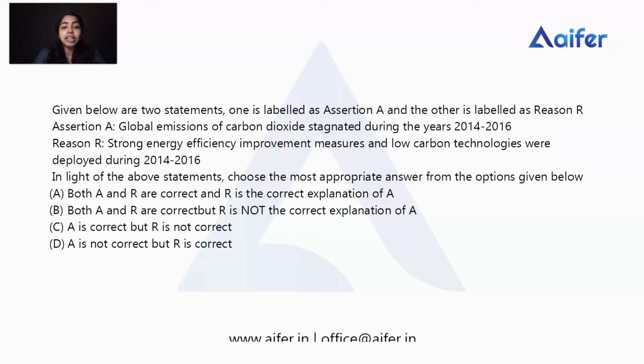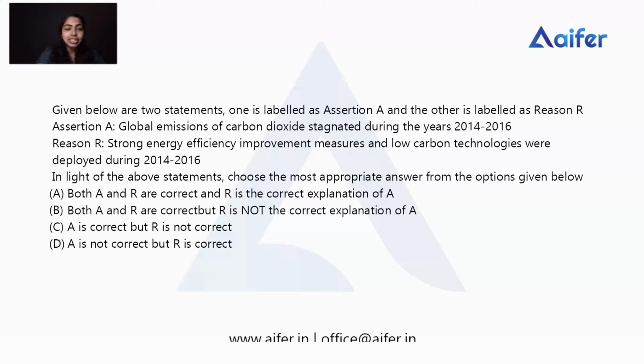The global carbon emission was stagnated as a result of many global efforts, which include action plans and agreements such as the Kyoto Protocol, the Paris Climate Agreement, the Millennium Development Goals, and so on. These are the reasons behind the stagnation of global carbon emission. I'm repeating again: the global carbon emission was stagnated as a result of many global efforts such as the Kyoto Protocol, Paris Climate Agreement, Millennium Development Goals, etc.